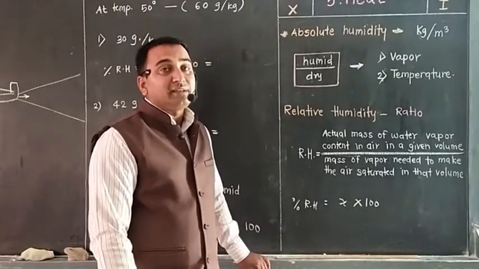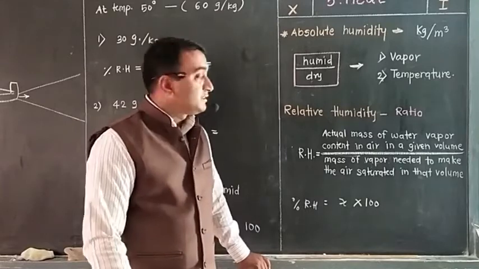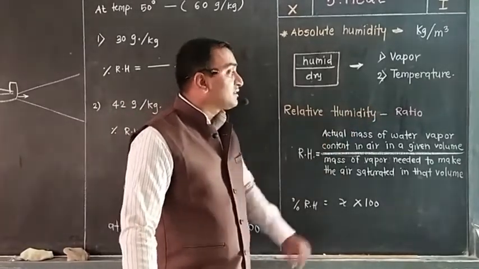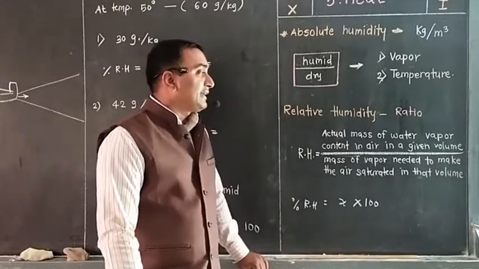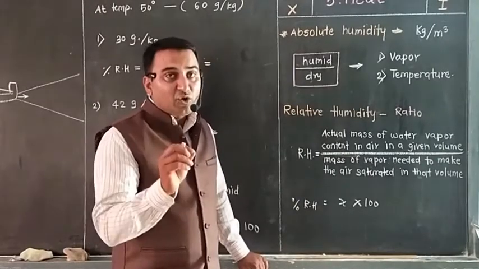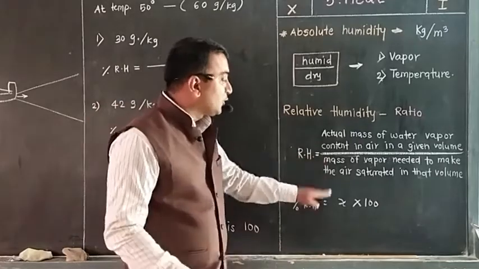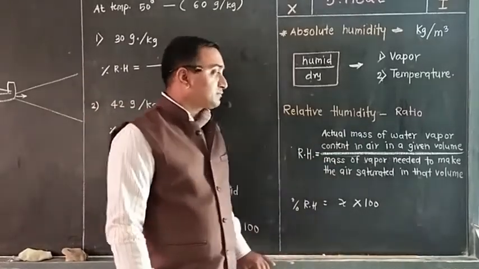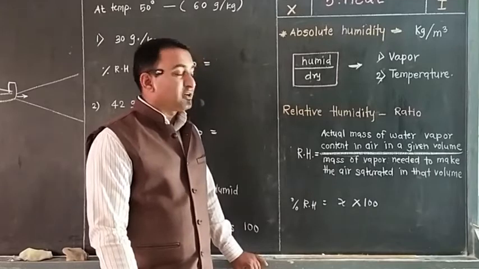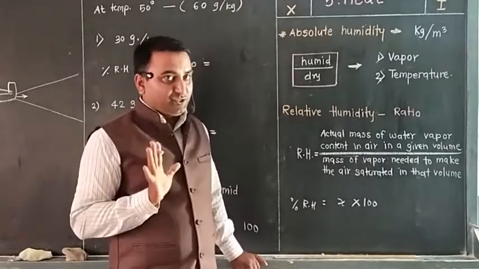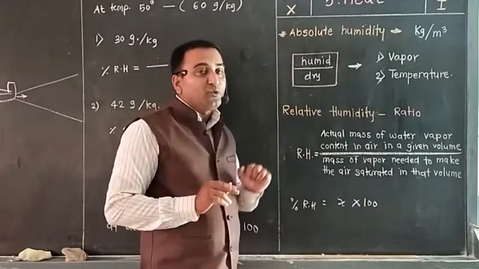So how will you define this? Relative humidity is a ratio of the actual mass of water vapors contained in air in a given volume and at a given temperature to the mass of vapors needed to make the air saturated in that volume and for that temperature. So this ratio is relative humidity.